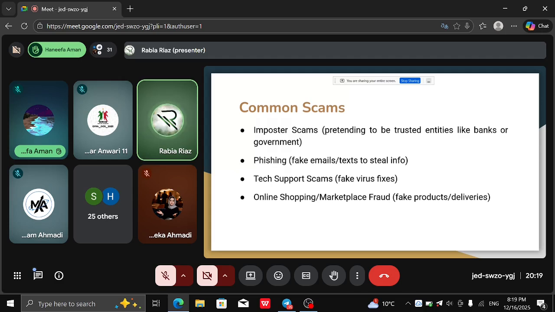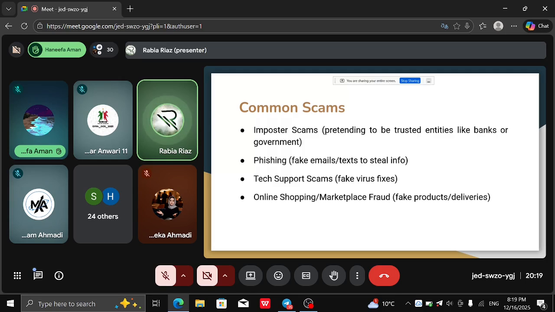So let me repeat it. This is just an example, right? If you have a bank account, you can receive a random call from a very random number. The person on the call can say that I am from this bank and your account is frozen, you cannot access your funds, you need to provide me this password or this code to be able to send or receive money in your account again, right?